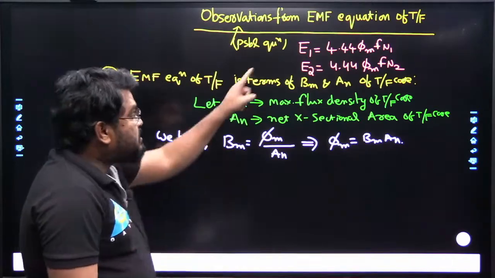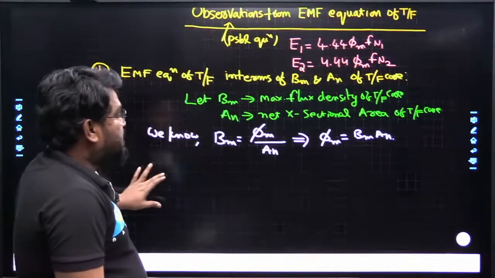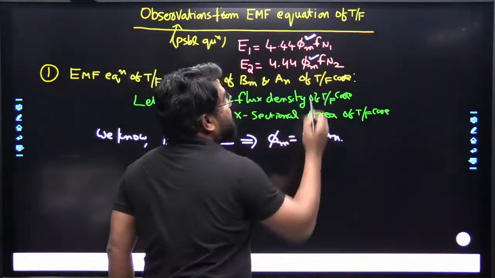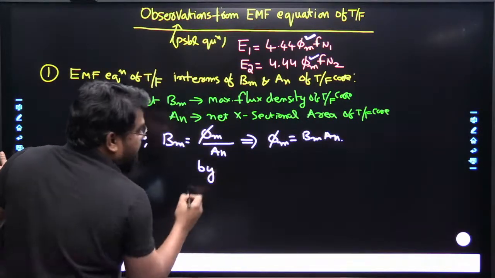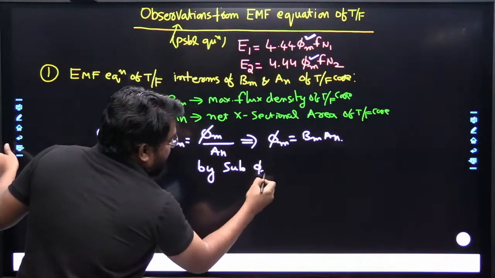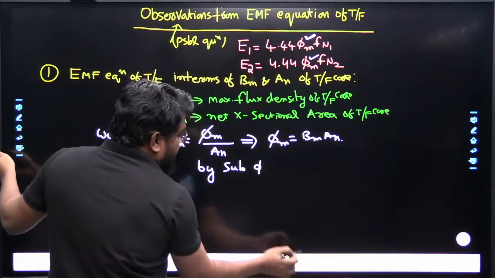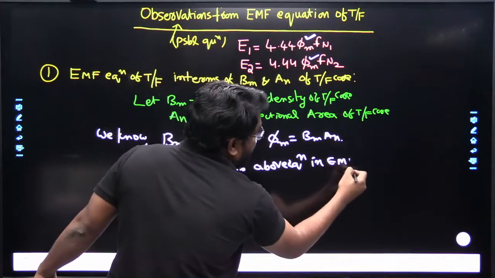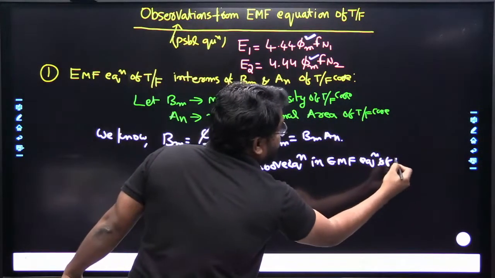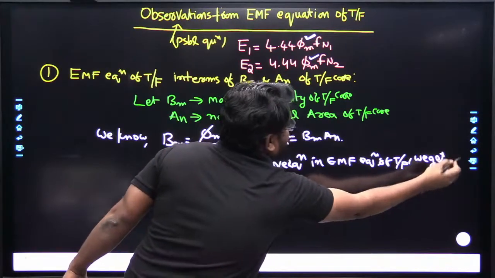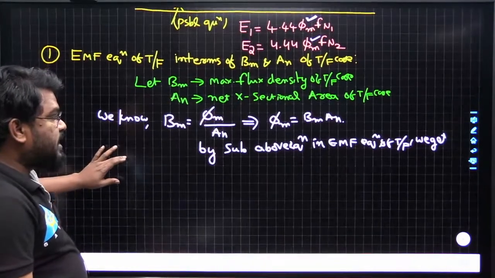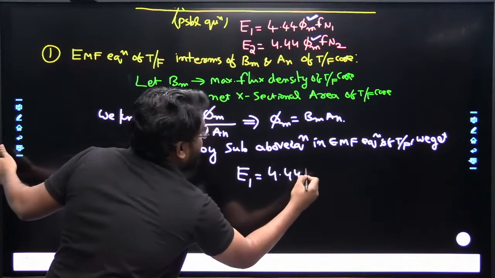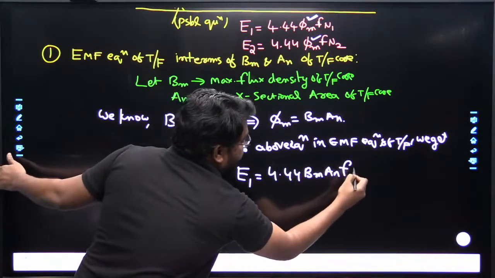Now substitute this in the EMF equation of the transformer, where phi maximum appears in both cases. By substituting, we get E1 is equal to 4.44 B maximum AN f N1.